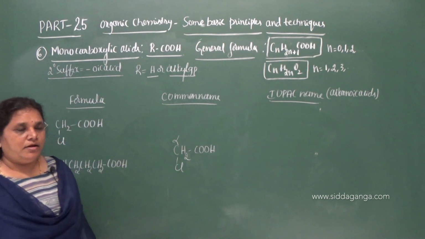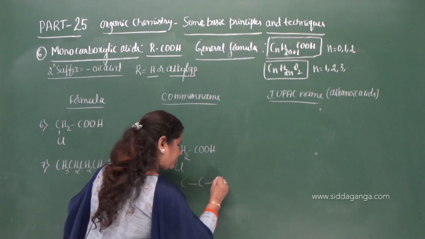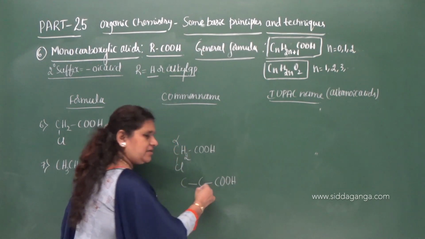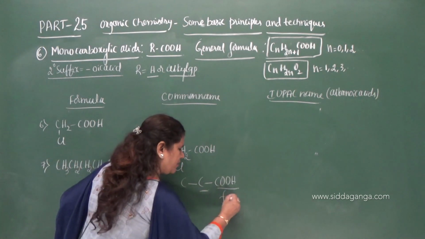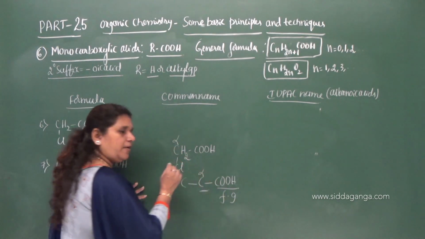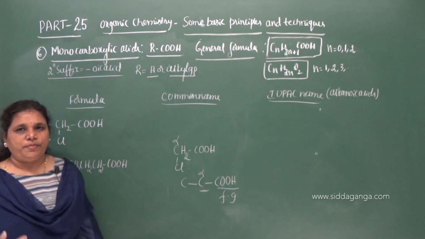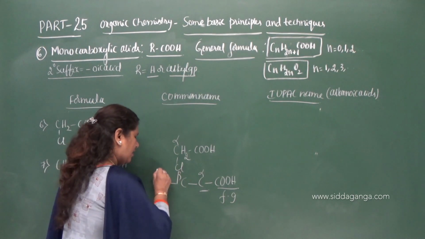What is this carbon? This carbon is alpha carbon. So what is alpha carbon? Consider here, this is the functional group, correct? As I said, I have given this already. The carbon atom which is adjacent to the functional group is alpha, and this is beta and this is gamma, like that.